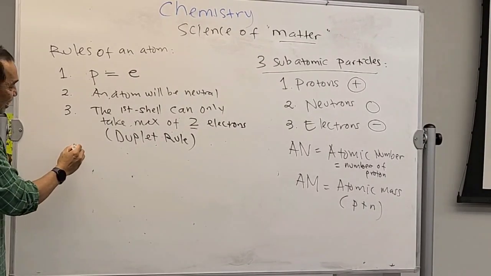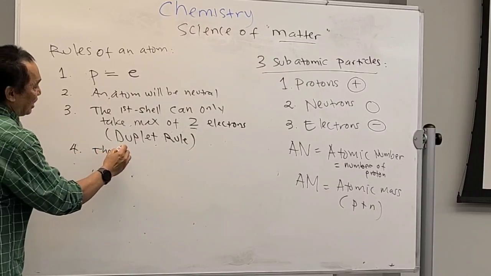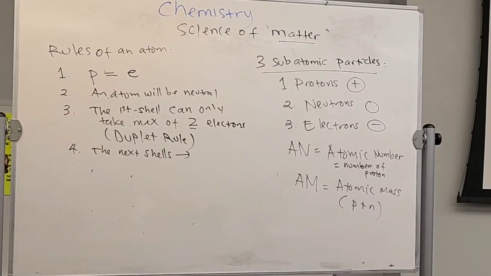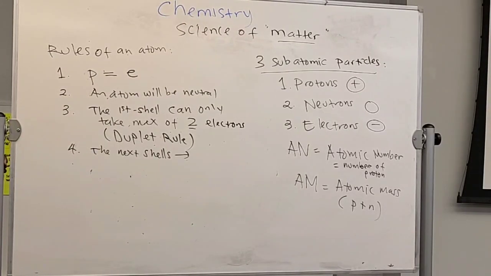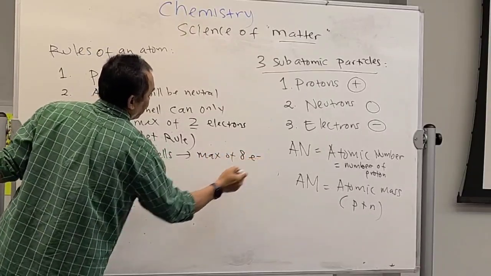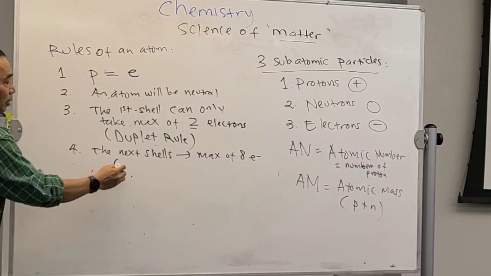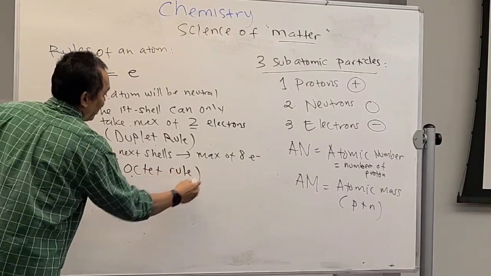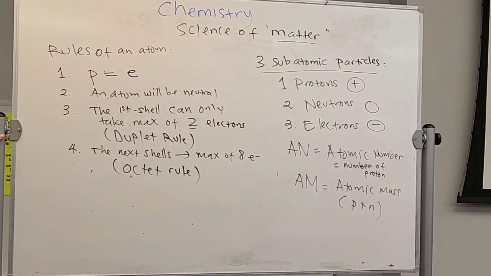And then the next rule: the next shell can have a maximum of 8 electrons. We can call this, what is 8? Octet. So, the octet rule. Now we're going to apply these rules to create structures of different atoms.